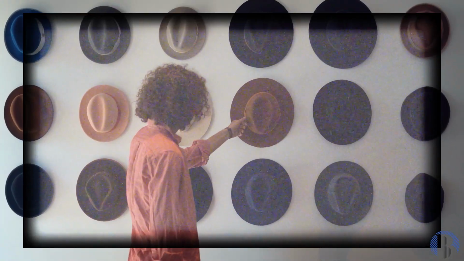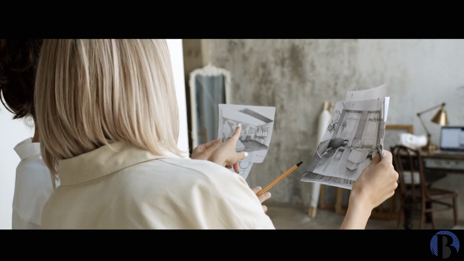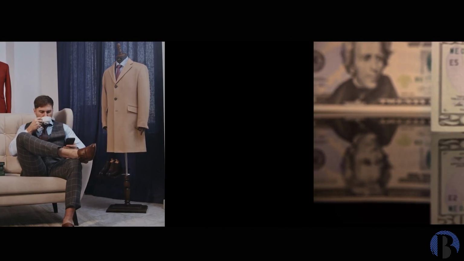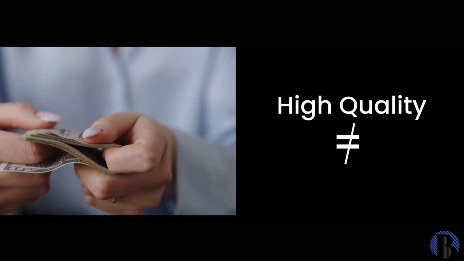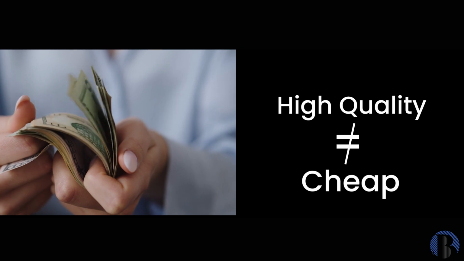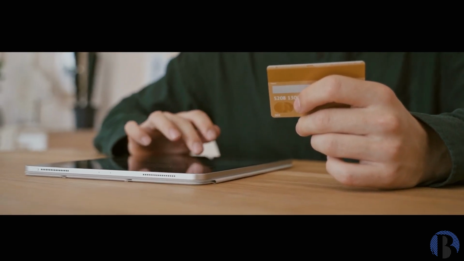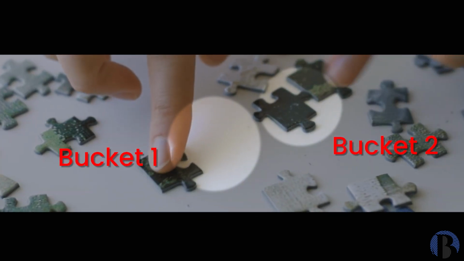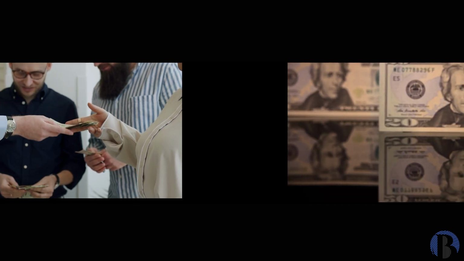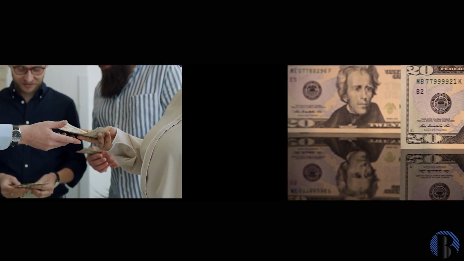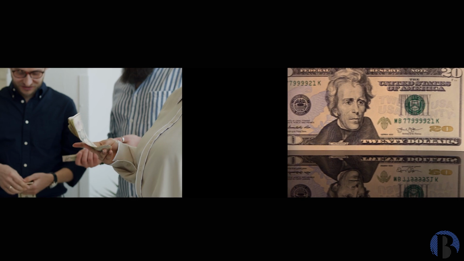The viewer will wonder why we need to evaluate companies in each category rather than simply choosing the best quality companies. There are two reasons for this. The first is simple: valuation comfort. High quality companies are seldom available cheap, and more often than not, investors end up paying a very high price for them. By sorting these companies into buckets and then evaluating each bucket appropriately, investors ensure that they pay a fair price for each company based on the category into which it falls.